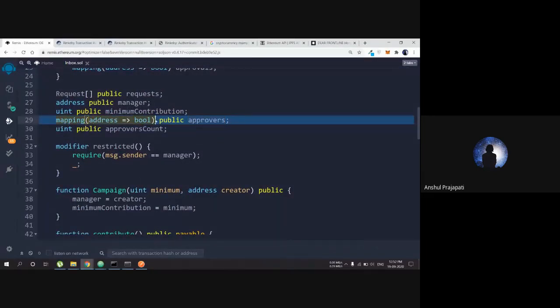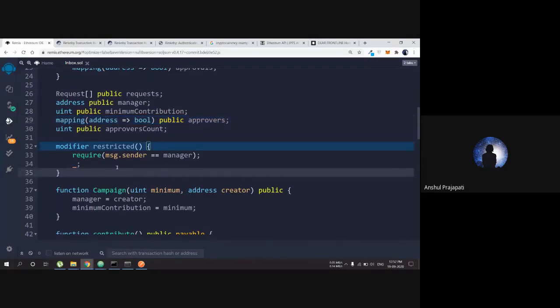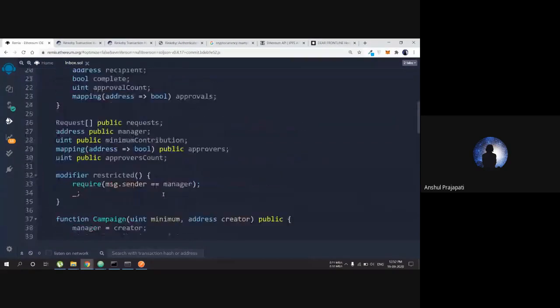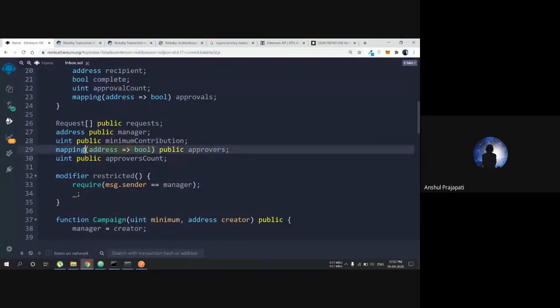Okay, now one main thing I want to tell you here is that whenever we are writing a contract and doing something in the contract, every transaction, every function and every line is going to have some cost.